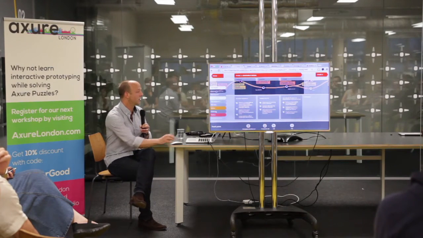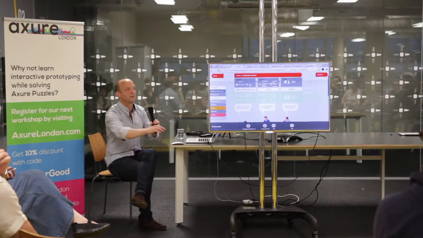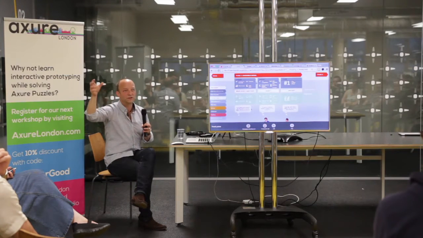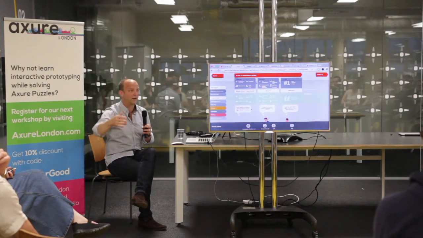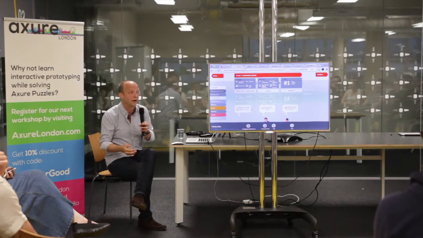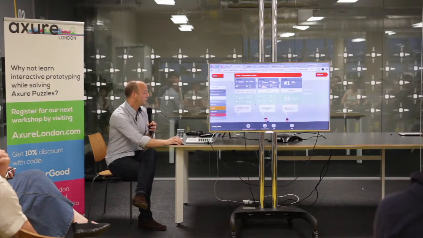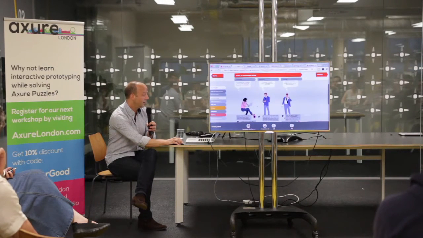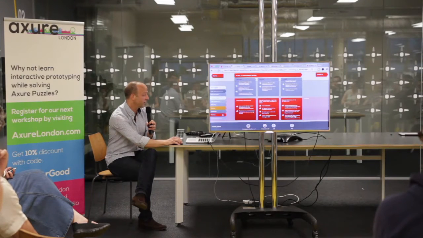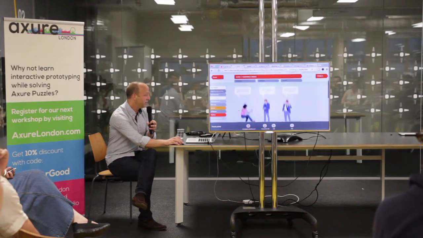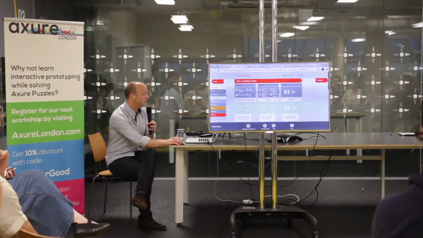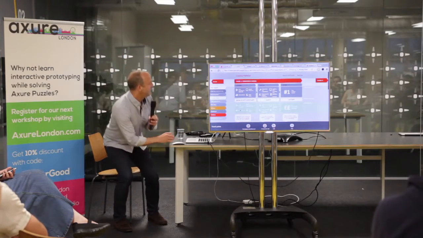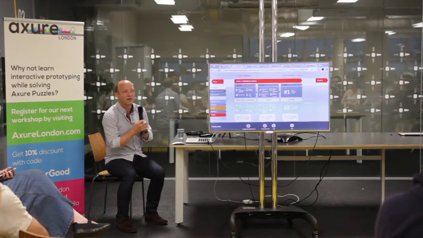In fact, the original thing on this was that it was created as a massive wall poster with all of these different sections, and it was vastly complicated. And of course, it's not portable. You can't take it around. You can't get people to look at it. So this thing was designed to go on the intranet and explain all the different aspects of the different customer journeys. And in terms of what you can do with Axure, it's not looking too bad, but in the final thing it's completely clean and finished.